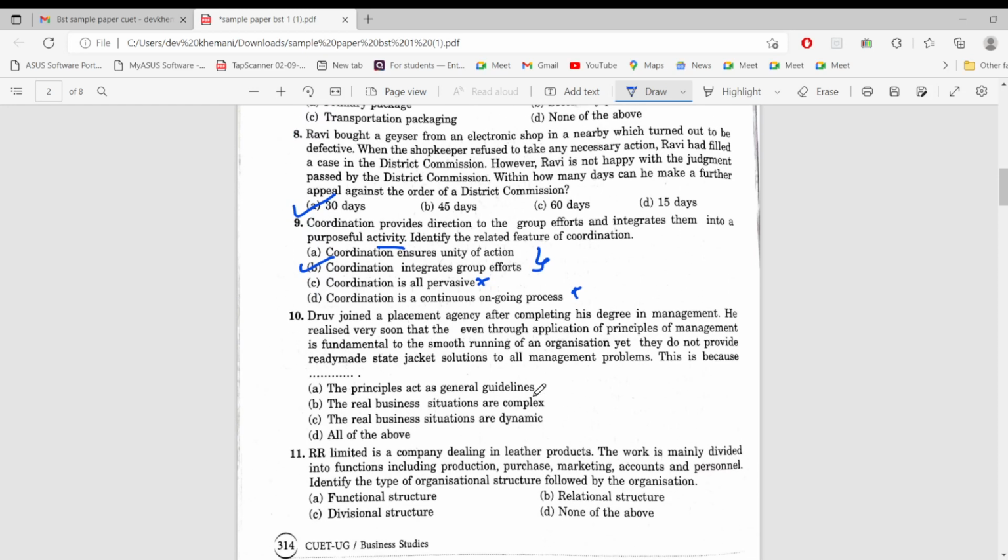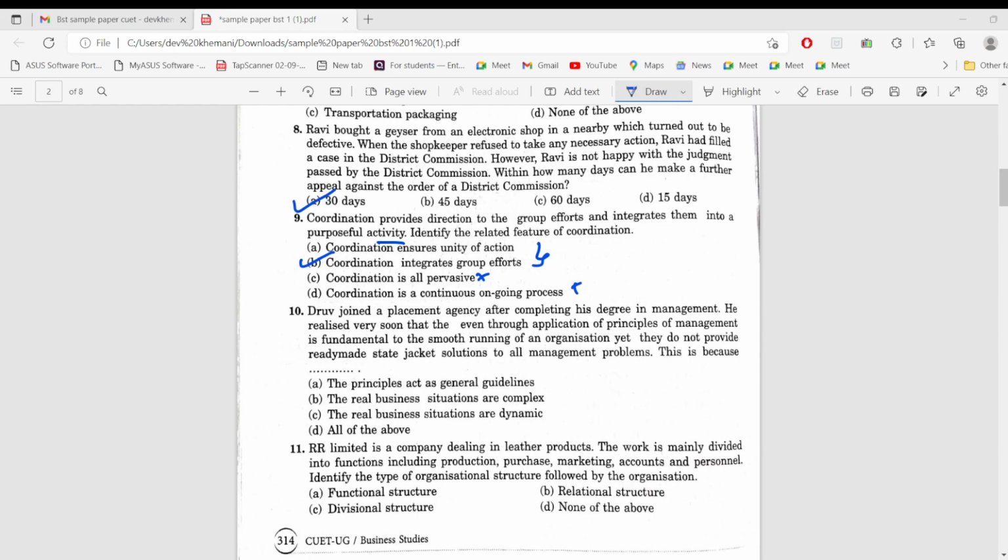Tenth, Dhruv joined a placement agency after completing his degree in management. He realized very soon that even though application of principles of management is fundamental to the smooth running of an organization, they do not provide ready-made straitjacket solutions to all management problems. This is because, so we would read the options. The principles act as general guidelines. The real business situations are complex. The real business situations are dynamic. So all of the above is the correct answer.